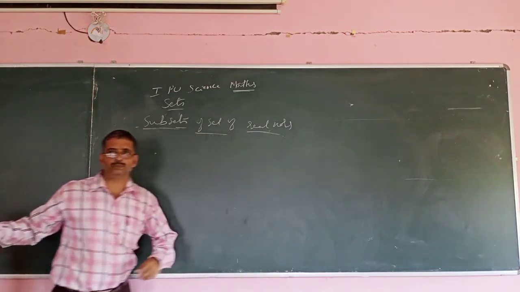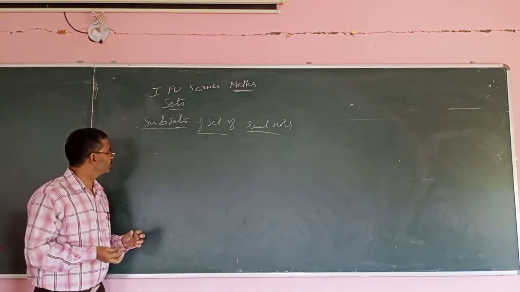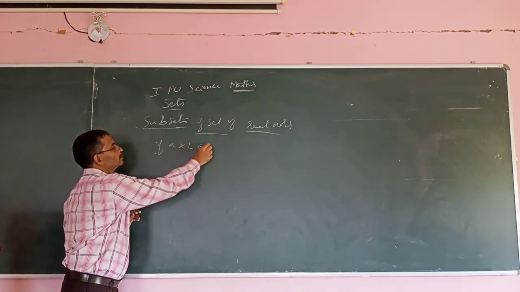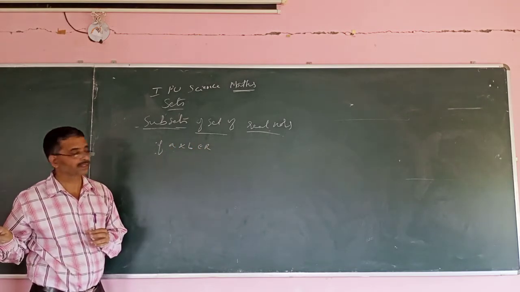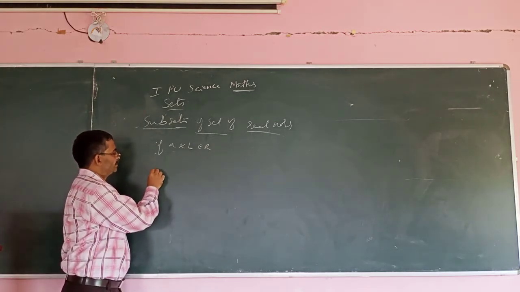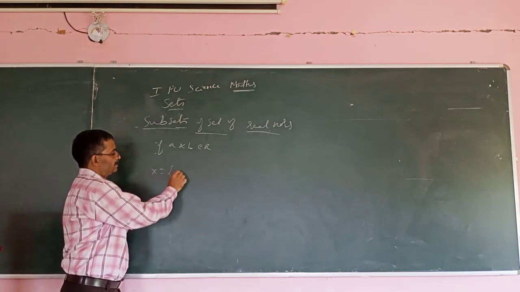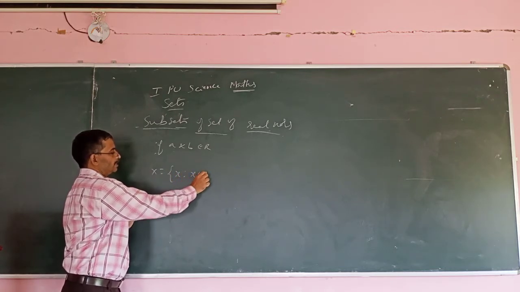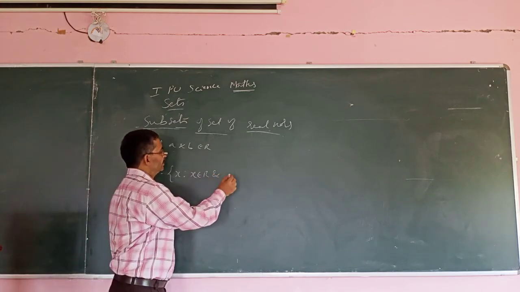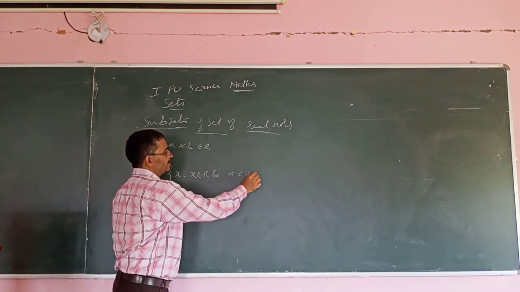Now if a and b are two numbers, both belonging to R, real numbers, then consider this set: x such that x belongs to R and a < x < b.